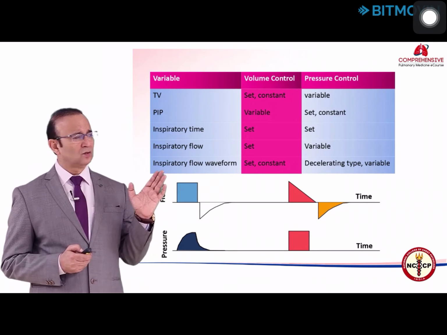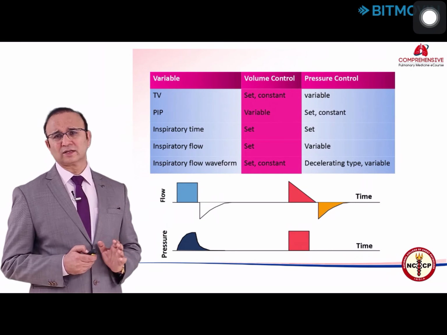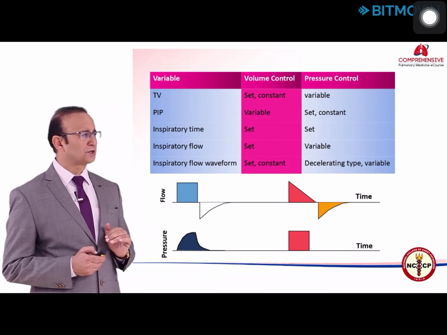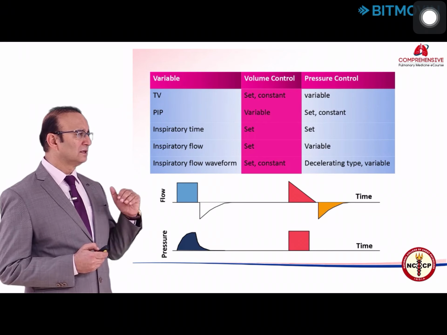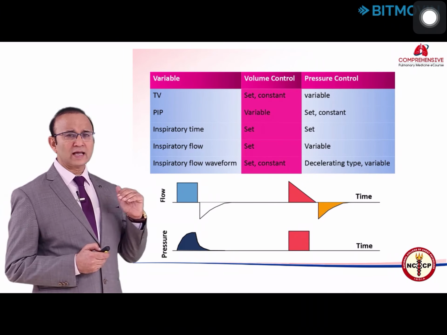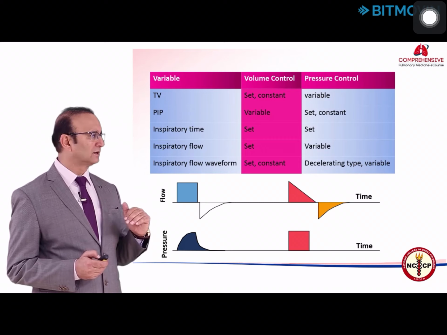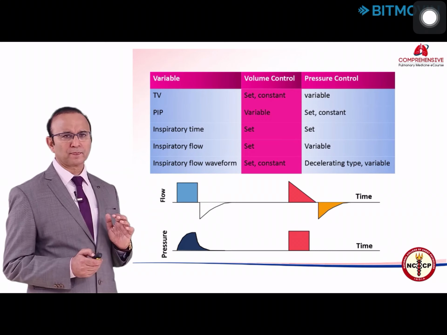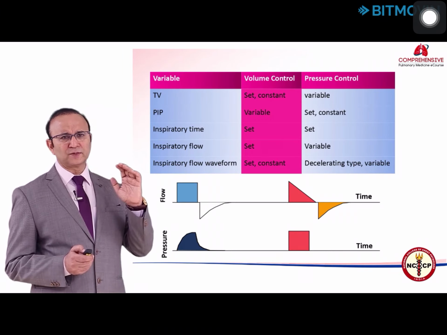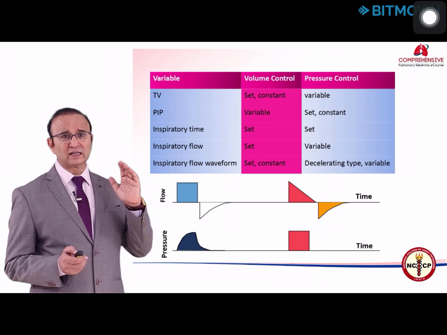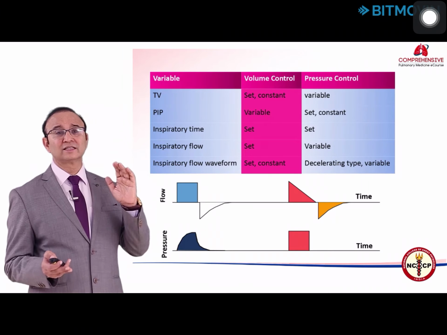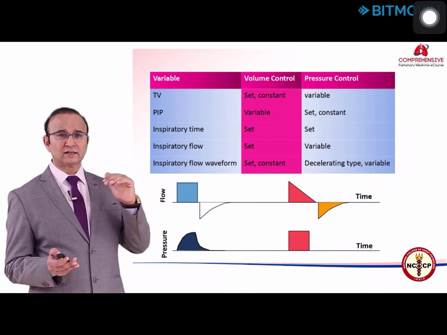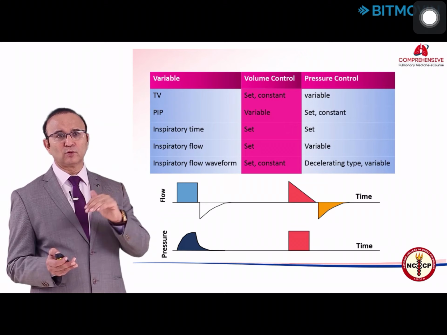As you can see on the graphics on the right side, in the pressure control, there is a decelerating flow. It is a typical feature of pressure control modes. The pressure gradient between the lung and the breathing system is maintained by the ventilator at a constant level, which provides the driving force for the flow. What I mean is that at the beginning of inspiration, the pressure in the ventilator is high and the pressure in the lung is the PEEP level. So there is a gradient which provides the source for the airflow into the lung.